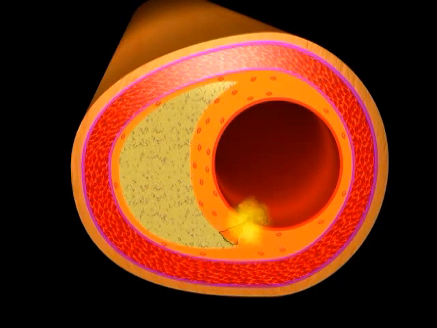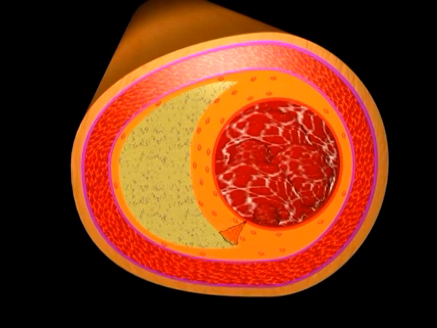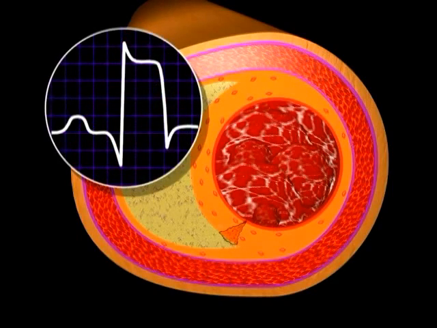When there's a rupture of the plaque's fibrous cap, it can cause a thrombus, which when sustained and occlusive, can cause an acute myocardial infarction, shown by the ST segment elevation.